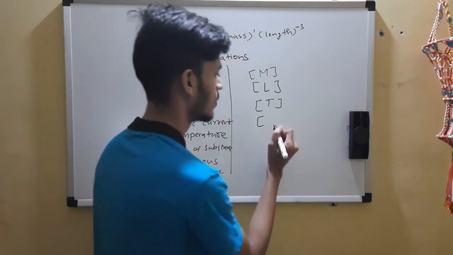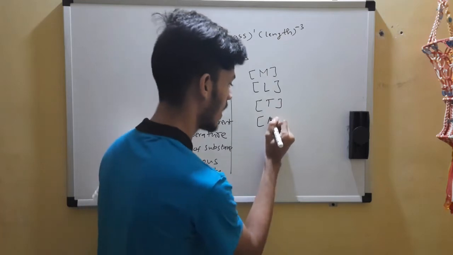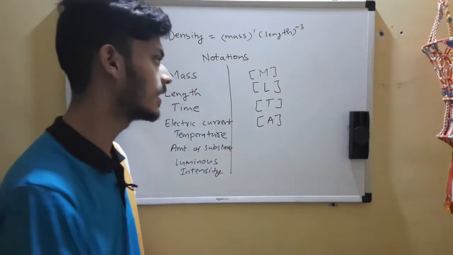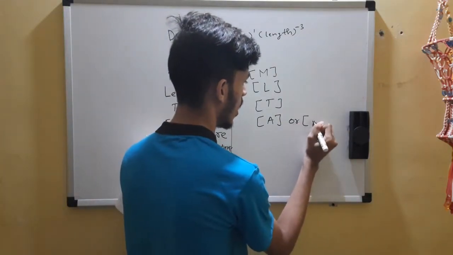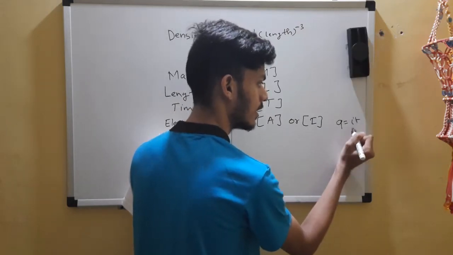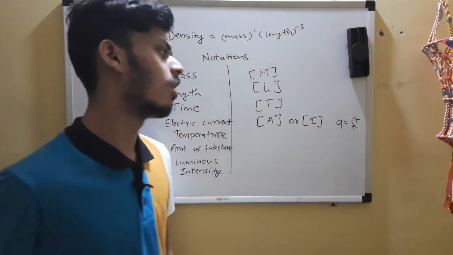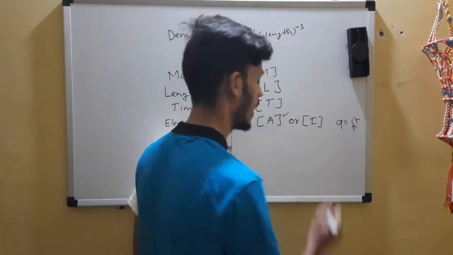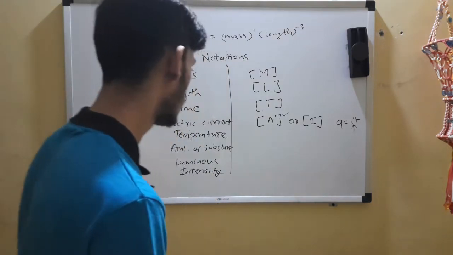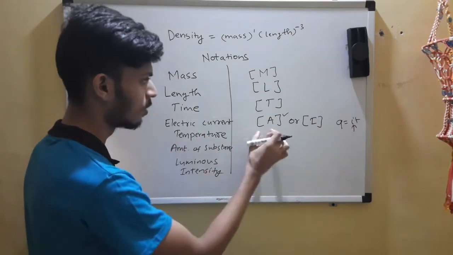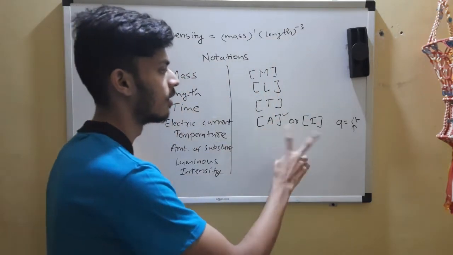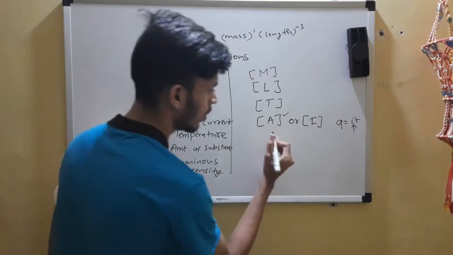No, no, no. So they use either A, which signifies the unit. If you remember ampere, yes, or you can use an I, which we generally use for the formulas, like Q is equal to IT, where I is your current. Generally I prefer A. Many reference books suggest I. You can choose anything, your choice, but you remember both, because if you're given 4 options, don't get confused with this. Make sure you remember both at the back of your mind.